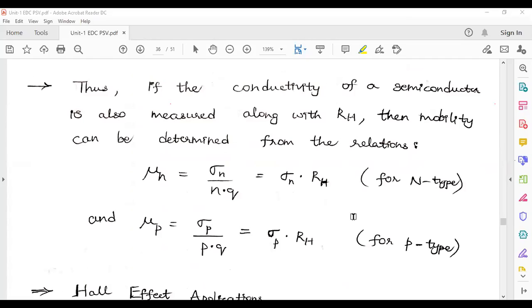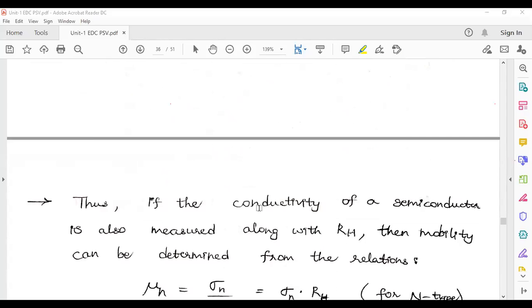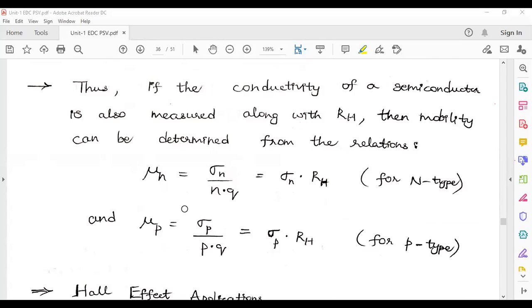Thus, if the conductivity of a semiconductor is also measured along with the Hall coefficient RH, then mobility can be determined from the relation. From this same relation, I am rewriting the terms here. That is mu n is equal to sigma n by qn, that is equal to, this qn term is replaced with RH.